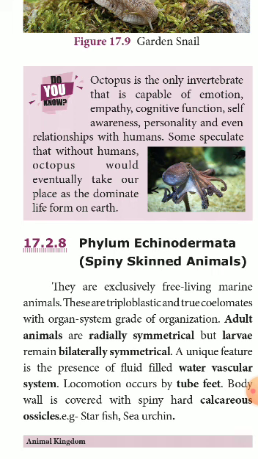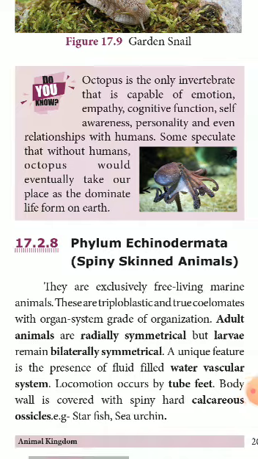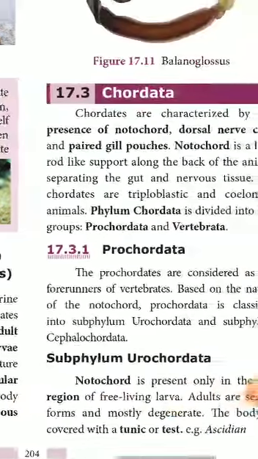Now we are going to discuss how gradually the invertebrate animals are transformed into the vertebrates. There are certain groups of animals having characteristic features partly of invertebrates and partly of vertebrates. Such groups of animals are called hemichordate animals. Listen.